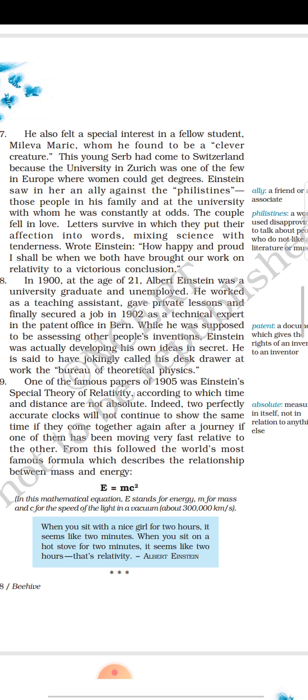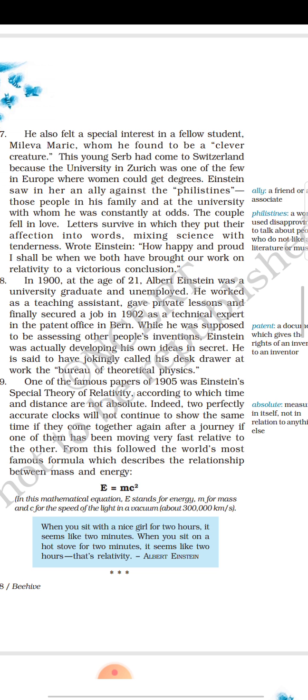Absolute means measured in itself, not in relation to anything else. Absolute by itself, not to measure with anything. He's one of the famous papers of 1905. He had a special theory of relativity, in which he said that time and distance are not absolute, cannot be measured with anything. Okay, because both of them, time and distance, are not absolute.